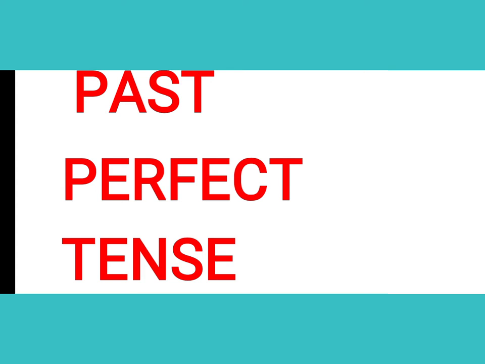So for this I want to share with you one example. We can say that after the film had started, comma, we arrived. Okay, when the film had started, we arrived. So this is an example that we can use for the past perfect tense. Now let's get started with other examples of how we can use our past perfect tense.